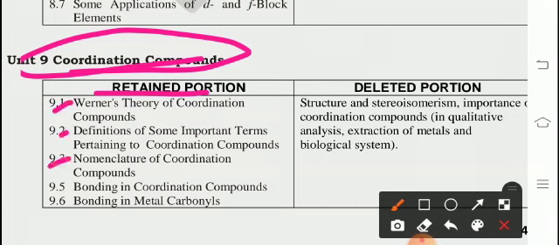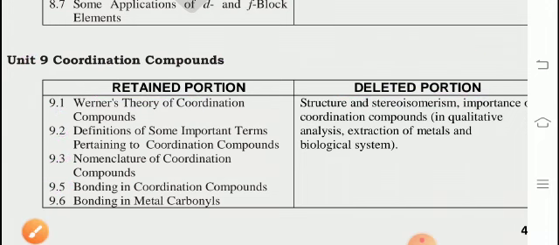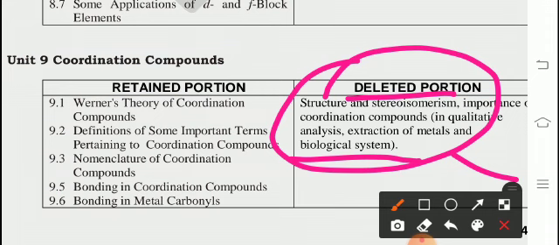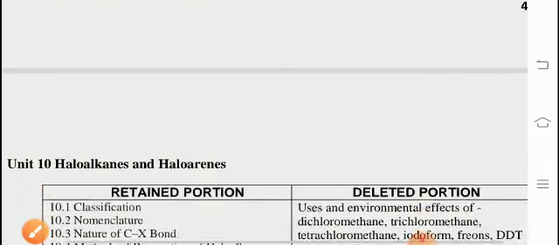From unit 9, coordination compounds, most of the lesson is retained: points 1, 2, 3, 5, 6. Point 4 is not there, it is deleted here. So the deleted portion is structure and stereoisomerism, importance of coordination compounds in qualitative analysis, extraction of metals and biological systems. So this one is deleted, don't read.